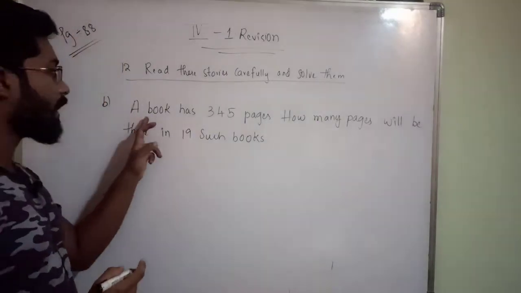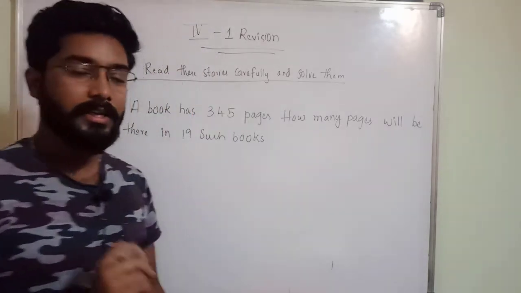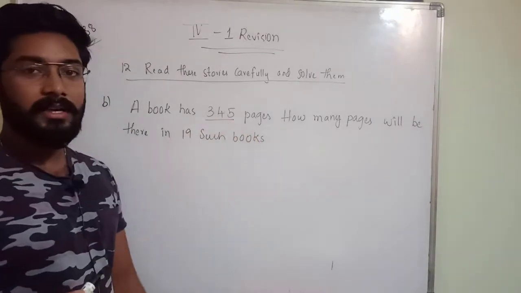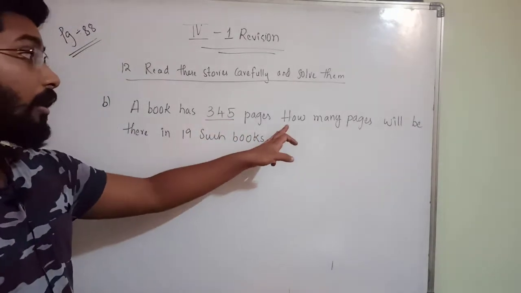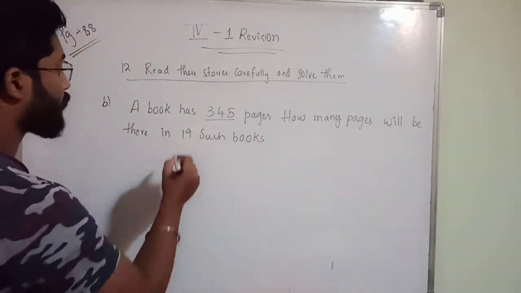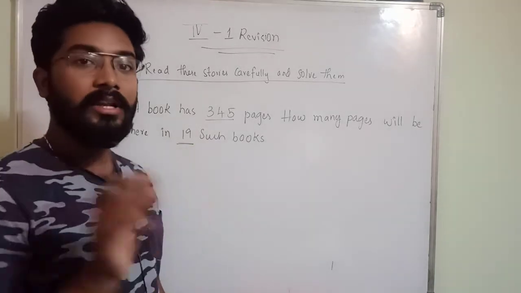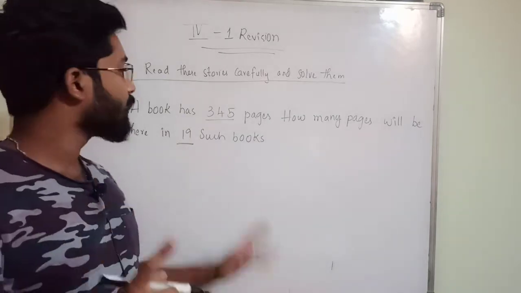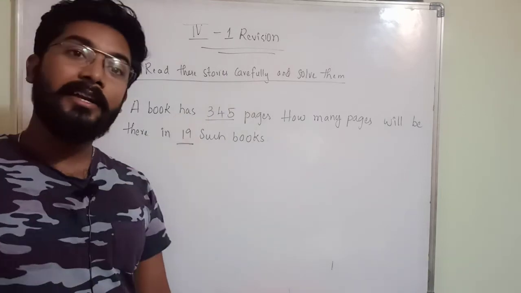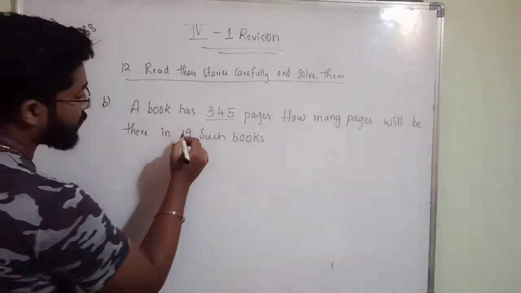So here he is asking, a book has 345 pages. There is a book like your textbook, and it has 345 pages in one book. How many pages will be there in 19 such books? If there are 19 books like that, how many pages will be there totally? Each book has 345 pages only, but if you are adding all the 19 books, how much will you get?